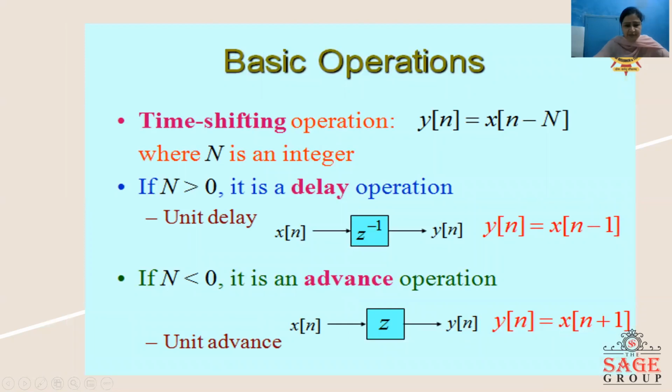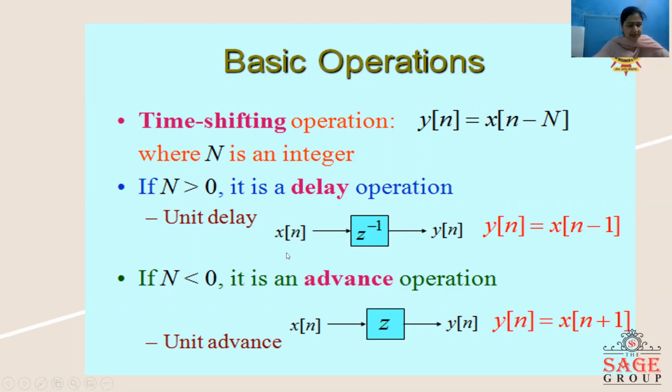Now we also have the time shifting operation. In the time shifting operation, any sequence is shifted by any sample value capital N, where N can be positive or negative, but N is always an integer. If capital N is greater than 0, then it is called a delay operation.